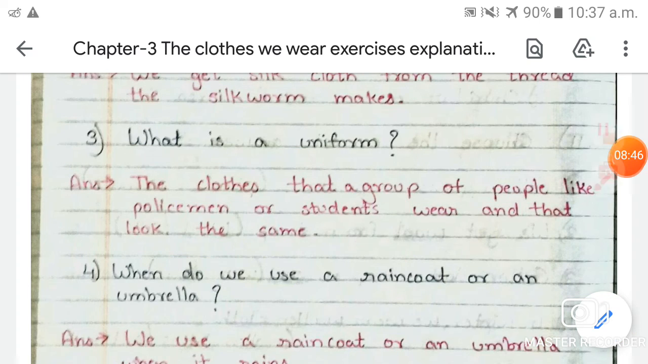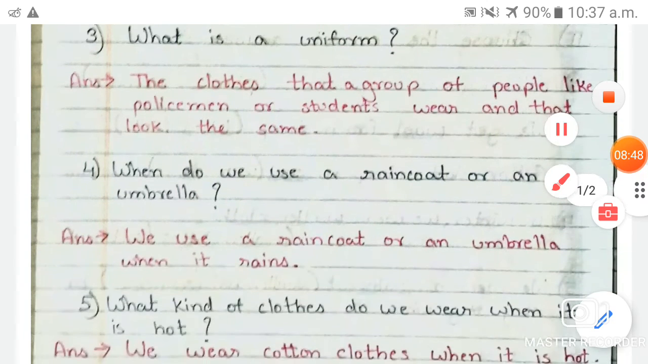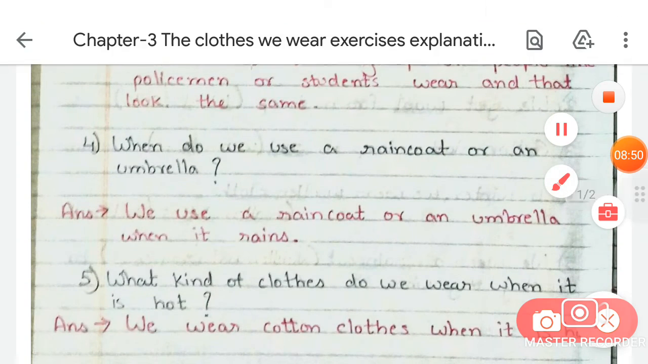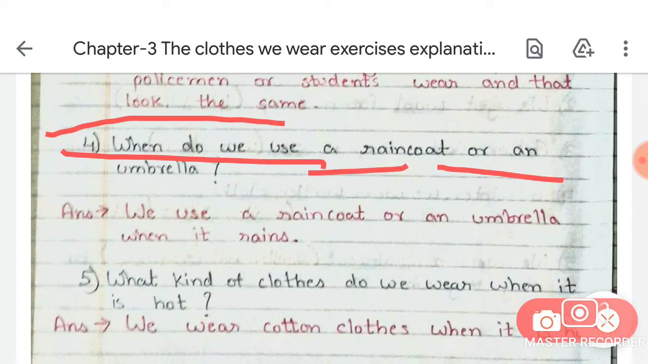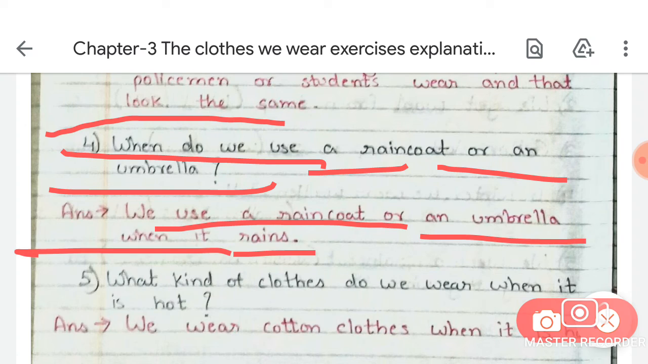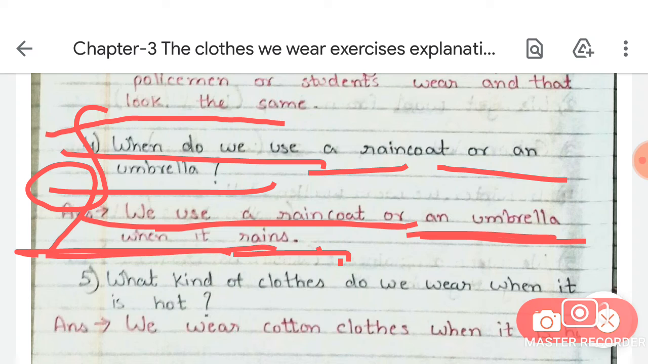Now move on to the next question, and the fourth question is, when do we use a raincoat or an umbrella? So we use a raincoat or an umbrella when it rains. Is that clear students?